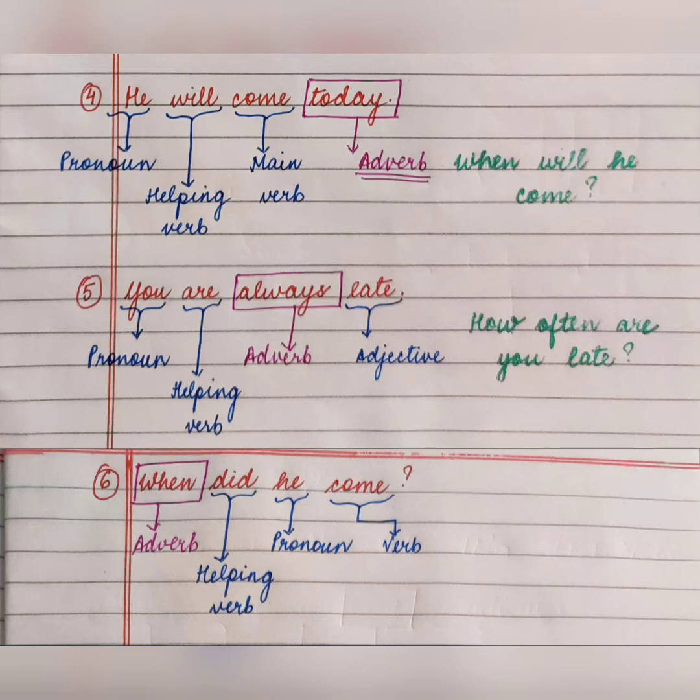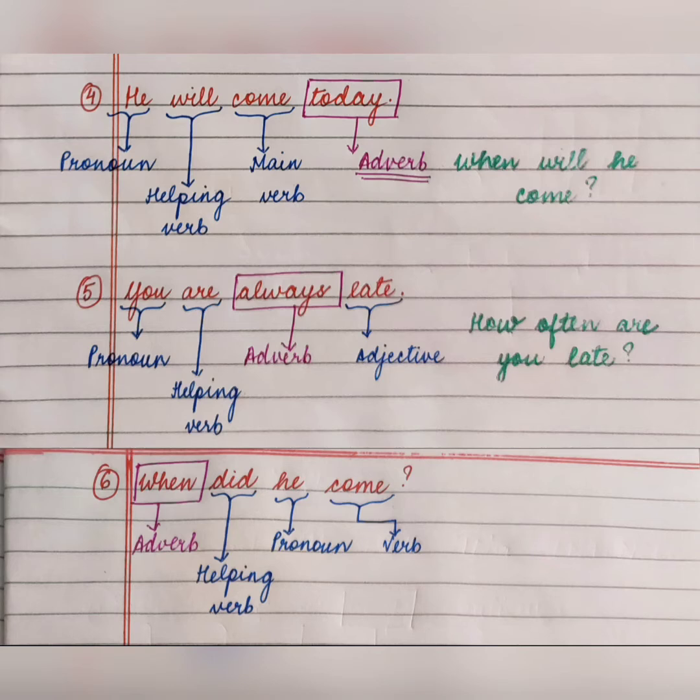Now the next sentence is when did he come. ठीक है. तो इसमें जो हमारा when हटा दीजिए, second word did. ये कौन से तरह का verb है? It is a helping verb. He is a pronoun and the word come is a verb. तो ये हमारा एक question sentence है in which did is a helping verb, he is a pronoun and come is the verb.